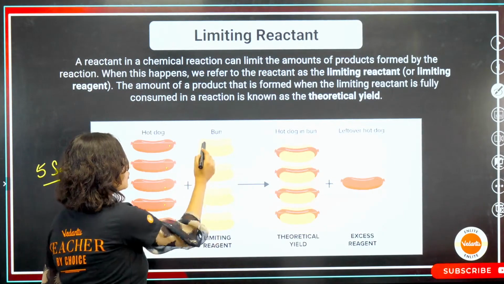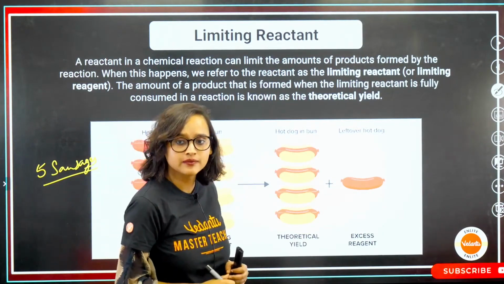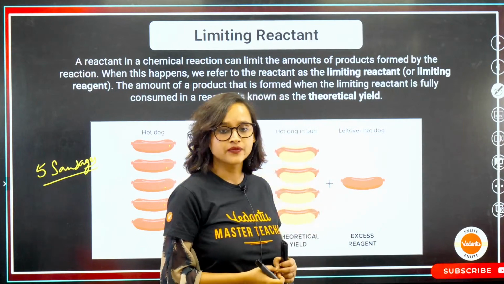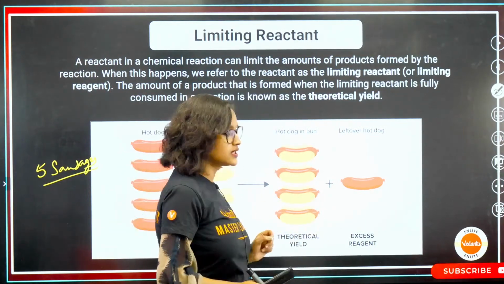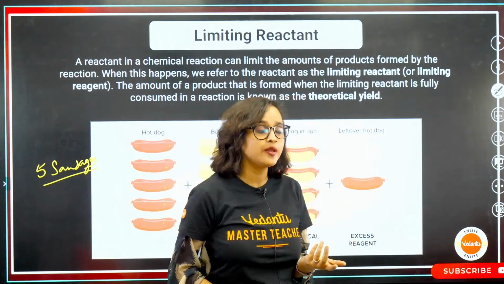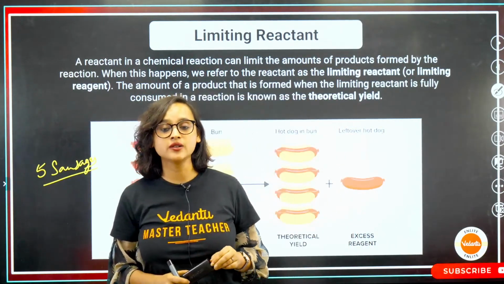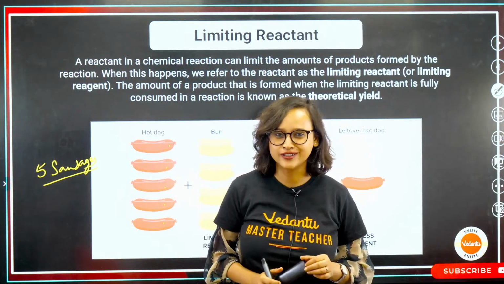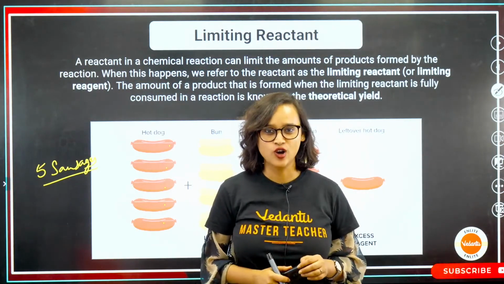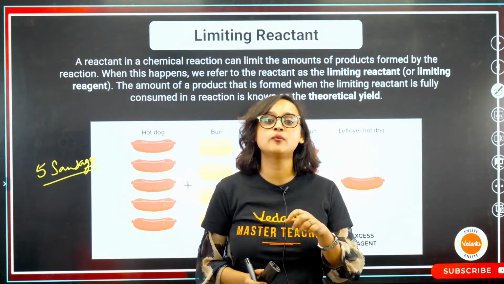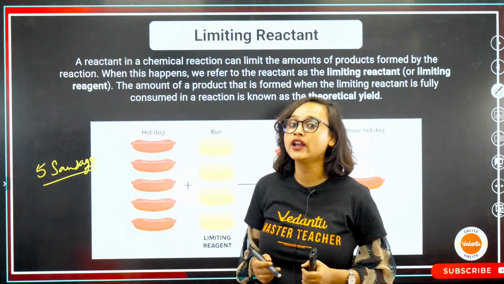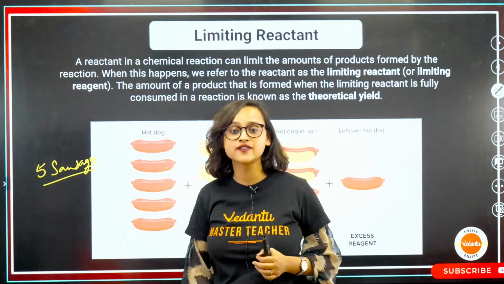I have only 4 buns. 1, 2, 3, 4. So 4 buns and 5 sausages. How many hot dogs will I actually be able to make? 4 only, no? Who limited this? Who was the one who stopped me from using up all the 5 sausages?